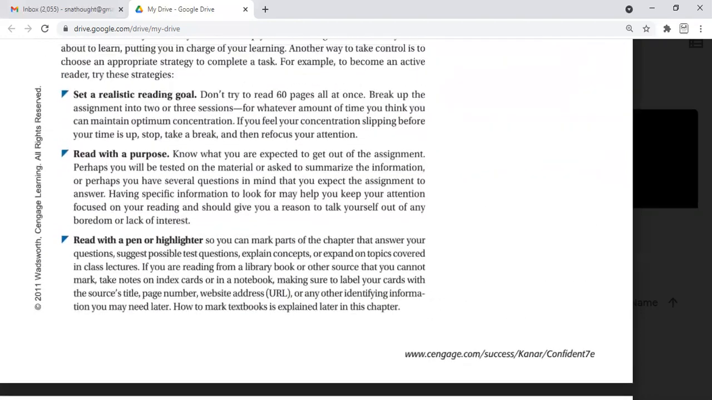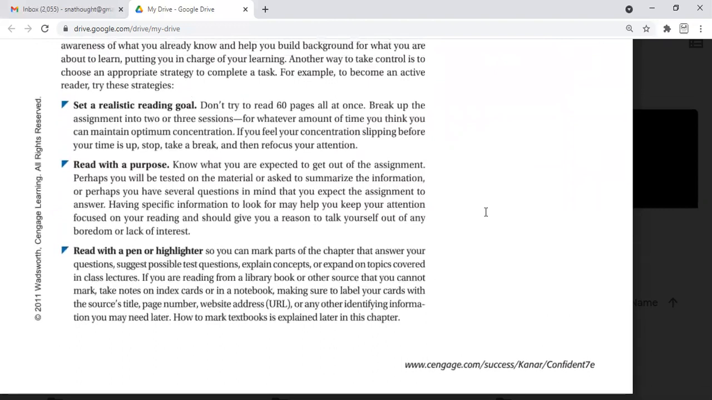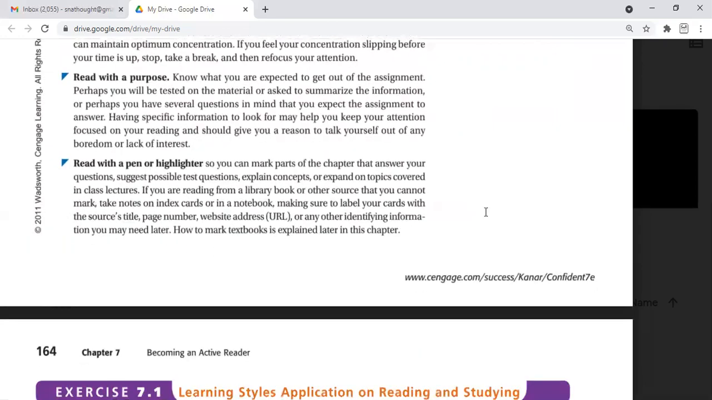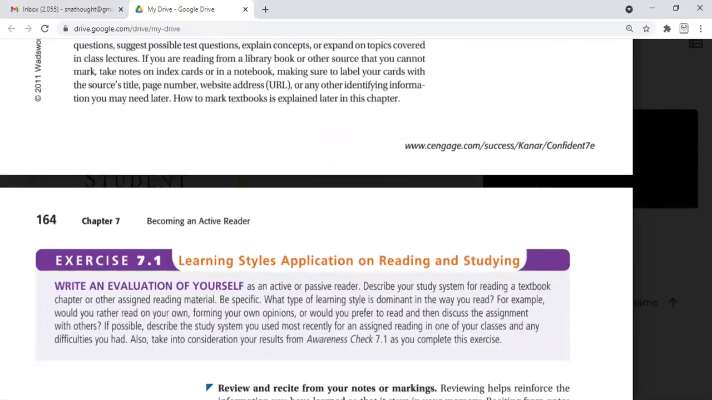As an example, you can see: set a realistic reading goal, how much time you are taking and how much time it will take to complete. Read with a purpose: make up your mind with a question and know the purpose. Read with a pen or highlighter; it is very helpful for noting things down.